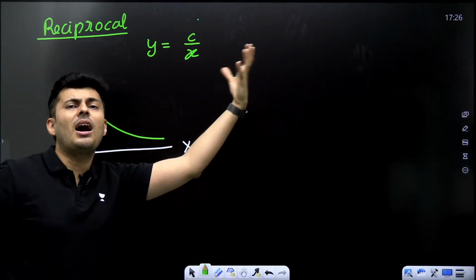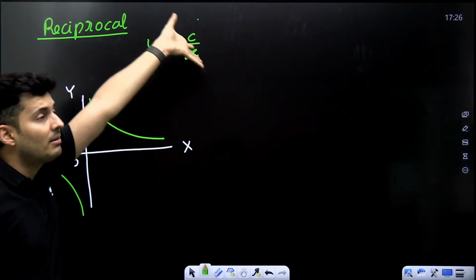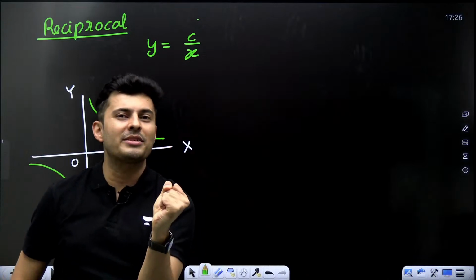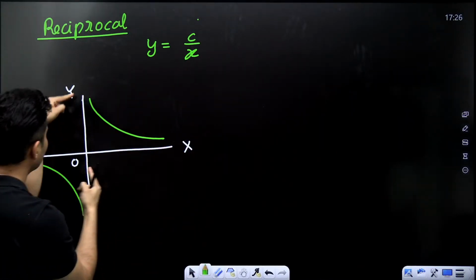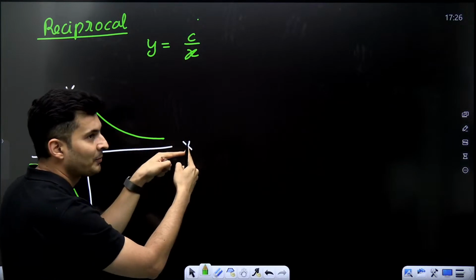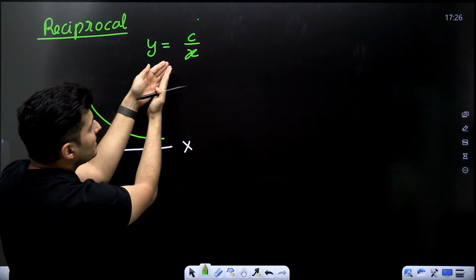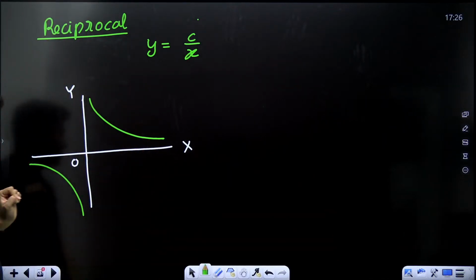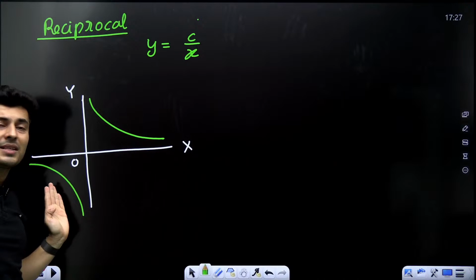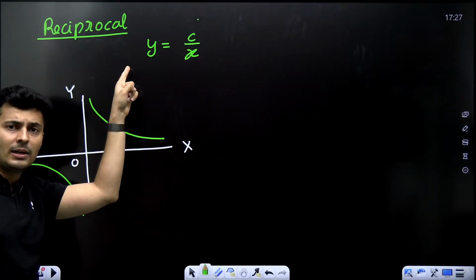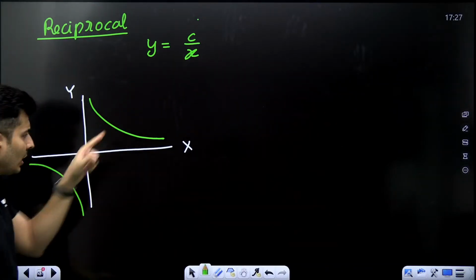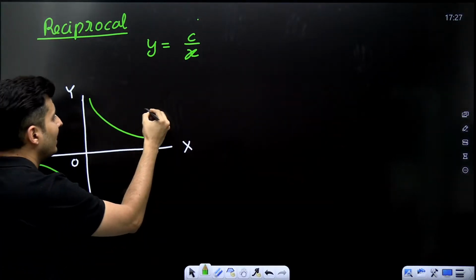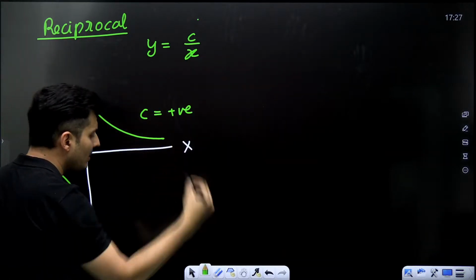Because when x becomes large, denominator becomes large. When denominator is large, the number becomes small. So when x becomes large, that number y becomes small. When denominator becomes small, y becomes large. So when x becomes small, y becomes large. And this is even true for the negative side. If x is negative, y is negative. So where are both the coordinates negative? In the third quadrant. So that is why this is how it will be. So C is basically positive.